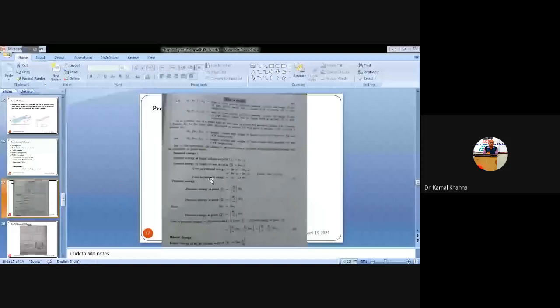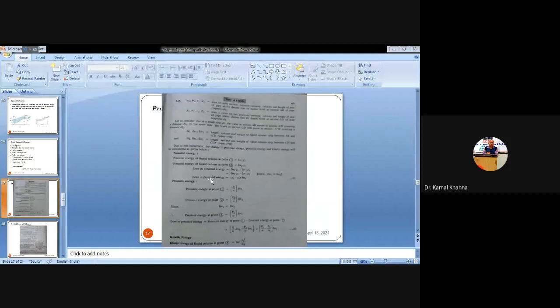So at the entry point as well as the exit point, we will calculate three types of energies, three types of heads, and then we will sum them and equate the total energy for the entry point and the exit point. If they are calculated to be the same, then we will prove that the Bernoulli theorem is justified.